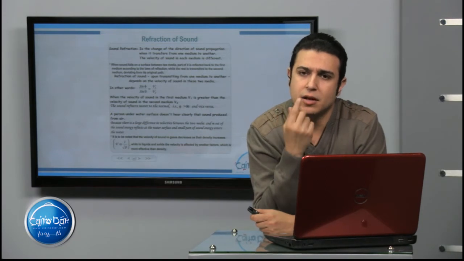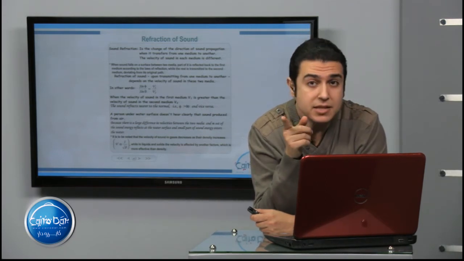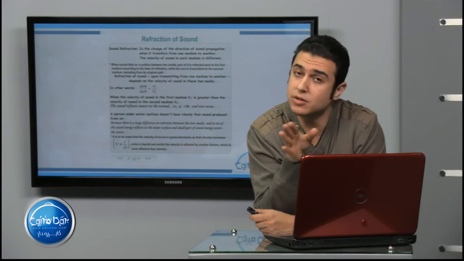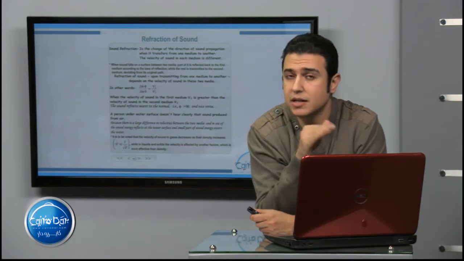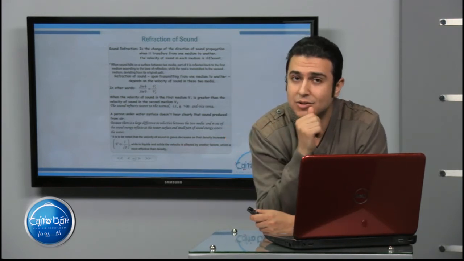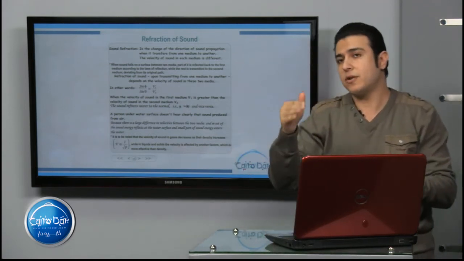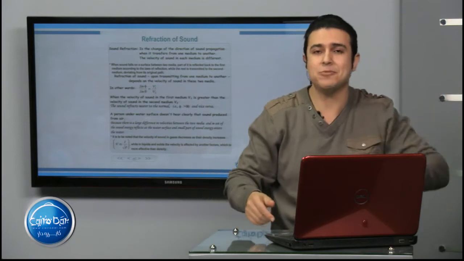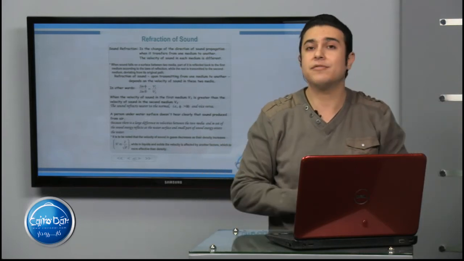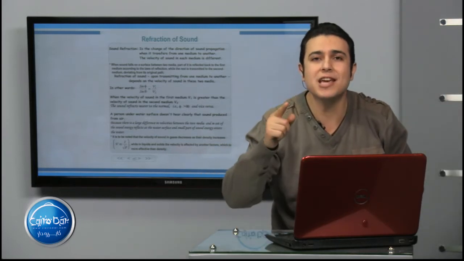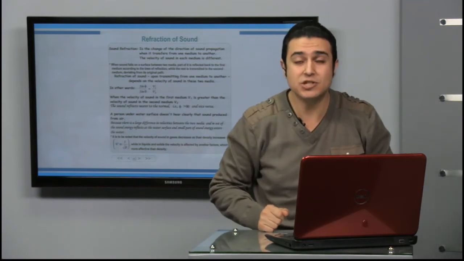How? You have first to think about why the direction is changed. When I speak, sound moves in the same medium, so sound is not refracted. The direction is not changed. But when sound transmits from air to another medium, which is water, of course it will be refracted. Why? Due to the change in the velocity.